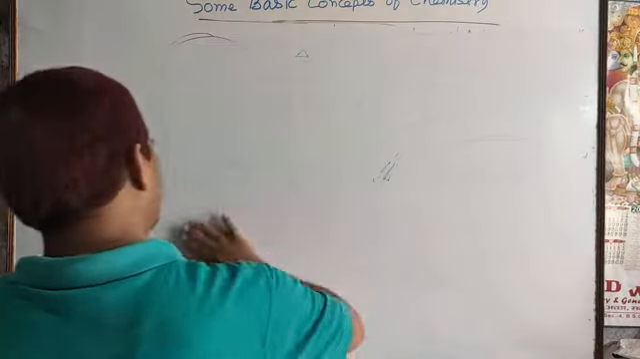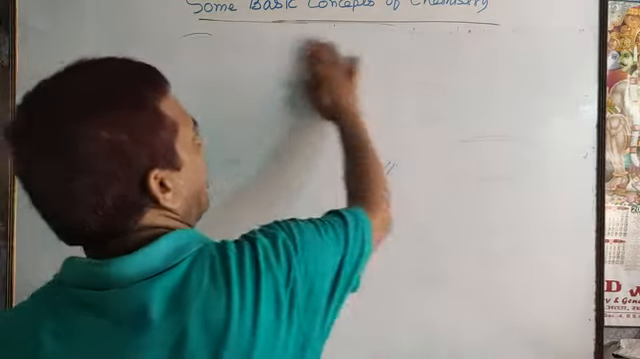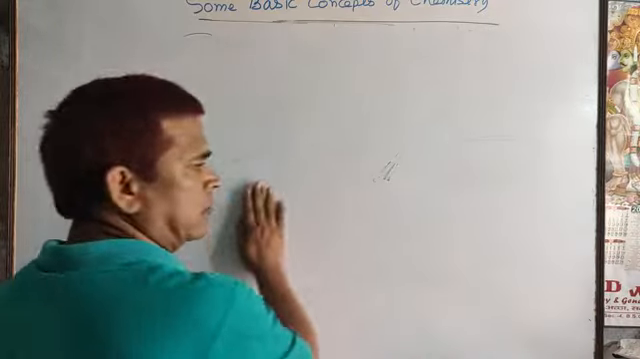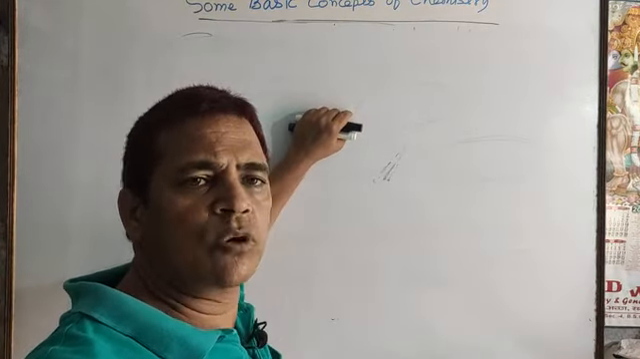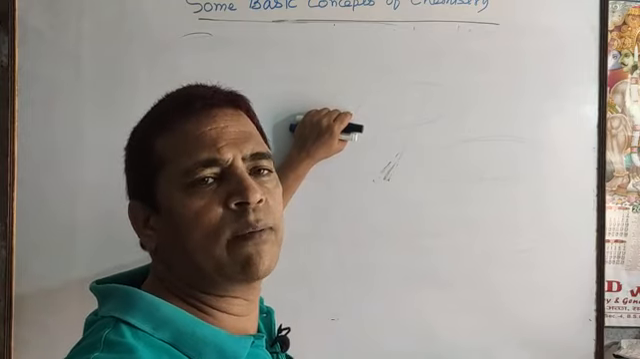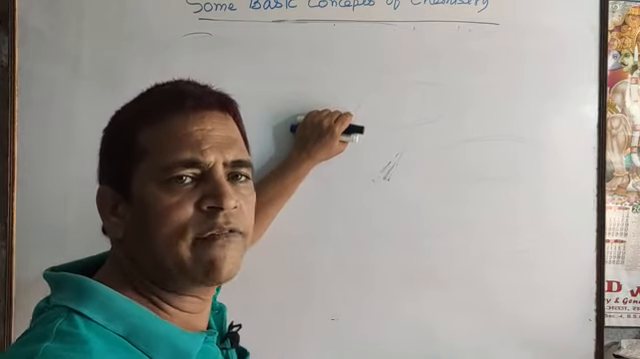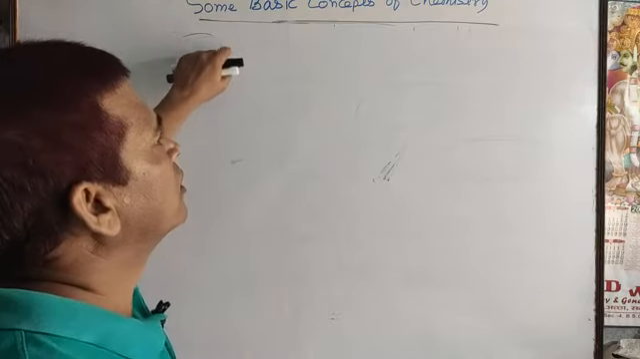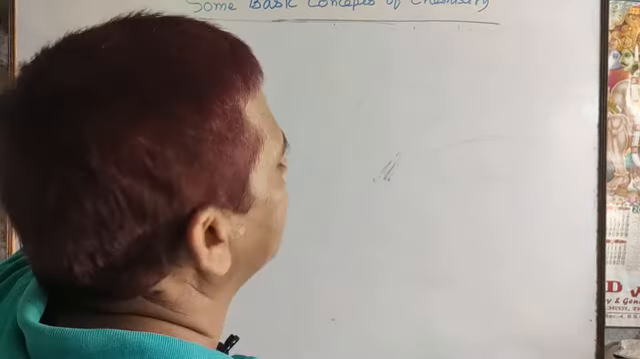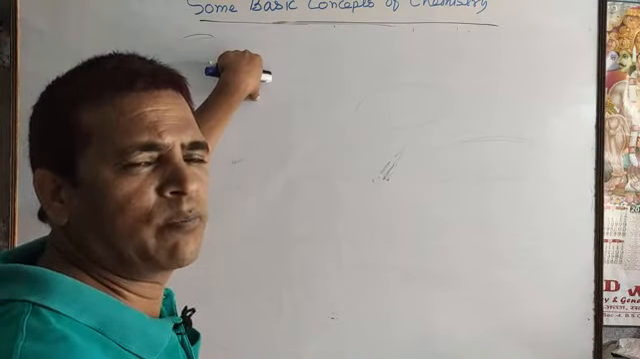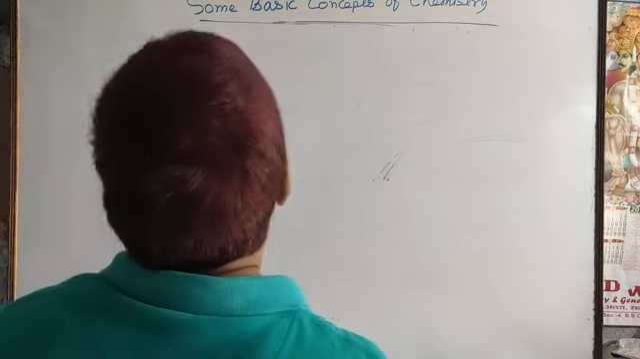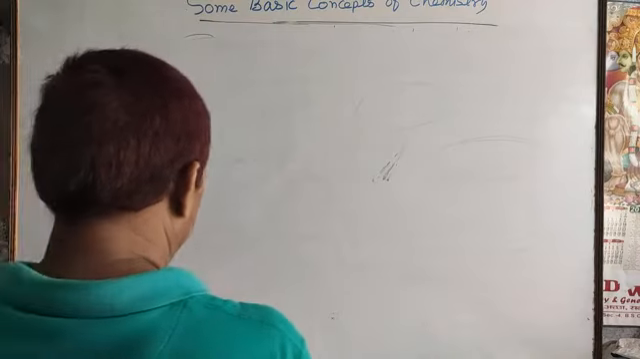So in NCERT no numerical problem is given related to the law of chemical combination. So if you want to practice, you have to take the help of a side book or reference book, so that it will be easier. Otherwise no numericals are given related to the law of chemical combination. Okay. So now one numerical here.